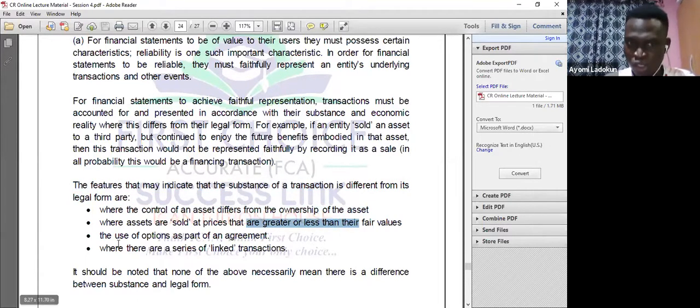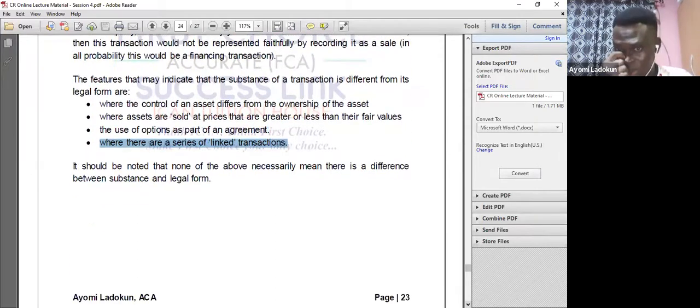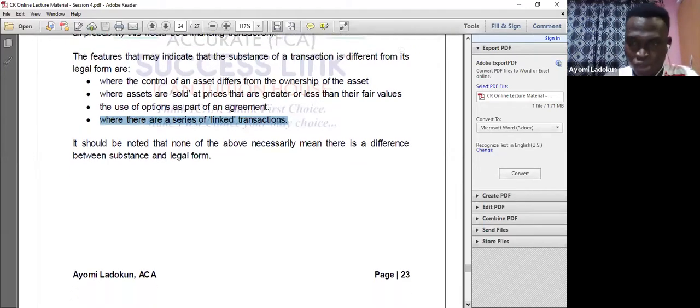When there is the use of options as part of the agreement, meaning the person may return it, may delay it. Or a warranty. And when there are a series of linked transactions, for example in leases, you can have a contract that has leases and rent.